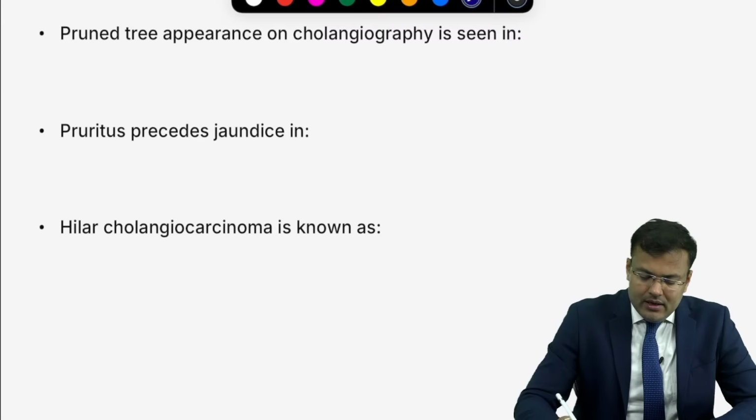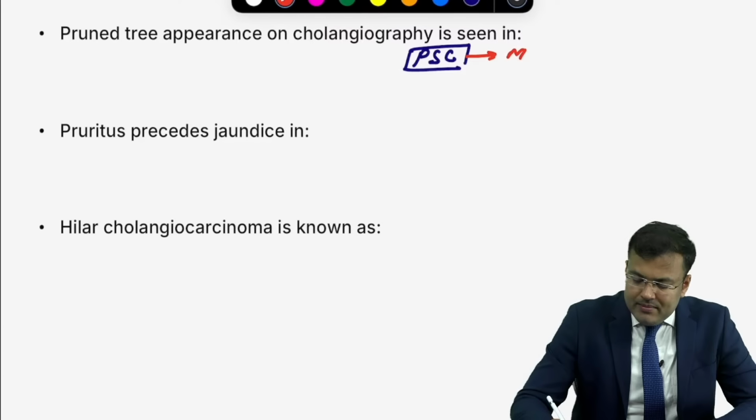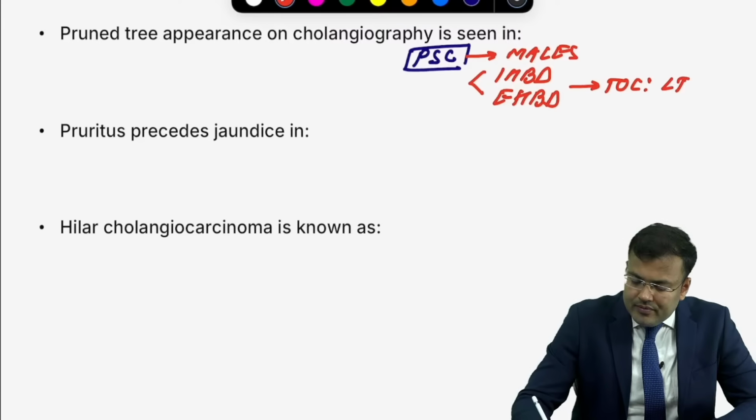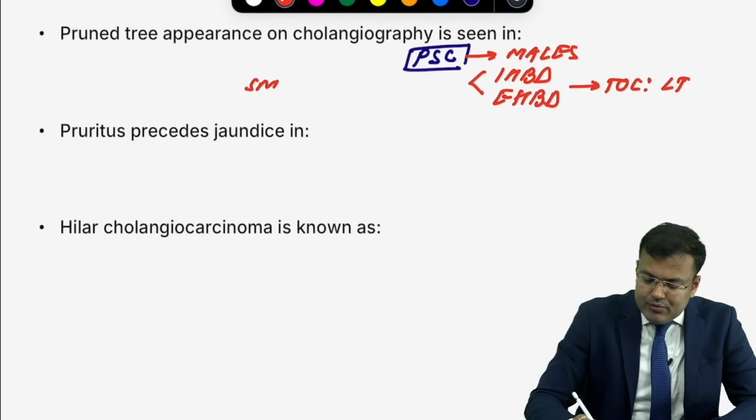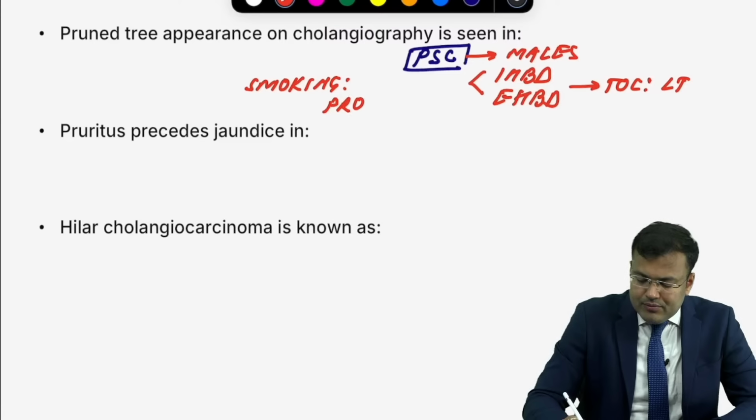Next, pruned tree appearance because of selective destruction of terminal intrahepatic branches of the bile duct. It is seen in primary sclerosing cholangitis. Two things you have to remember. It is more common in males. Clear? There is involvement of both intrahepatic bile duct and extrahepatic bile duct, and that's why here treatment of choice is liver transplantation. Another point, smoking is protective. Here, smoking, all of you know, it is protective in this patient.